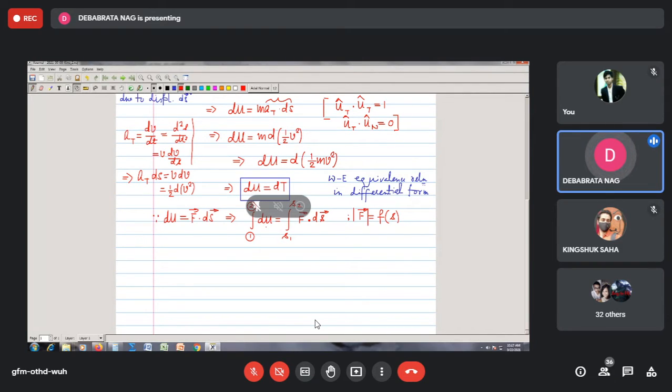That's why it is called a path dependent integral. That means this entire integration is a path dependent integral, and therefore it cannot be expressed in the exact form. So as a result, it is called an inexact thing.